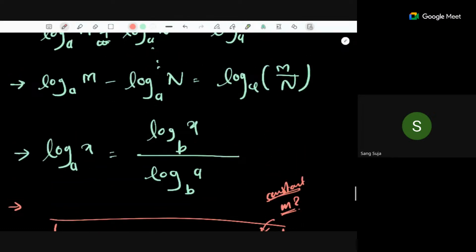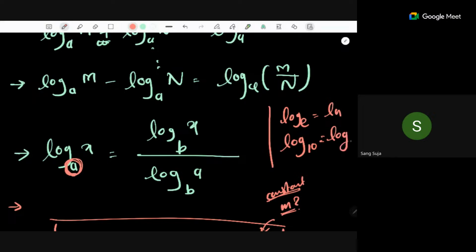Yeah, so if you want to change the base, this is the property: log base a of x is equal to log base b of x upon log base b of a. So you can change the base of any log function using this property. That's why we in general talk about only two bases. One is the natural logarithm, log base e, which is also written as ln, and the other is log base 10, which is sometimes written as only log.